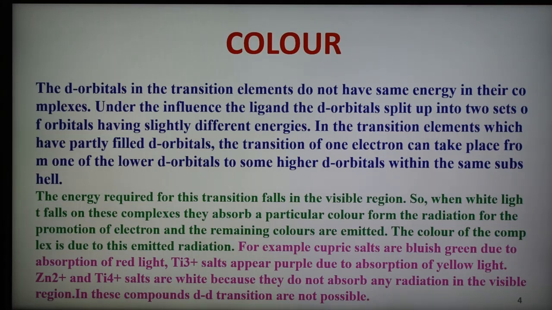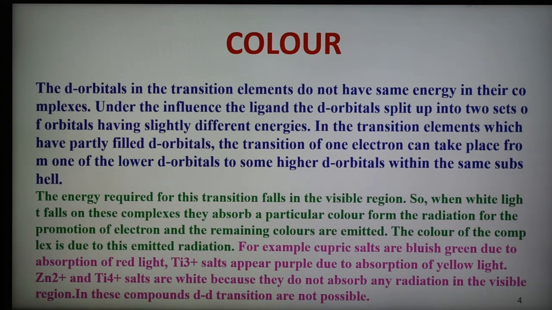Some orbitals have less energy, while others have more energy. This is known as crystal field splitting. In crystal field splitting, the 5 d orbitals split into two sets: the t2g set and the eg set.